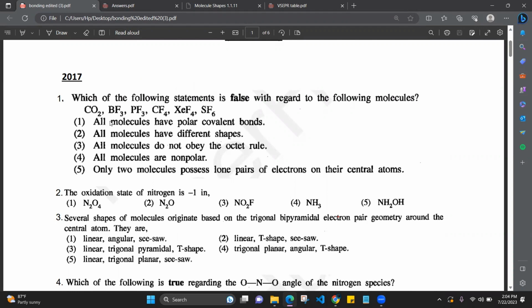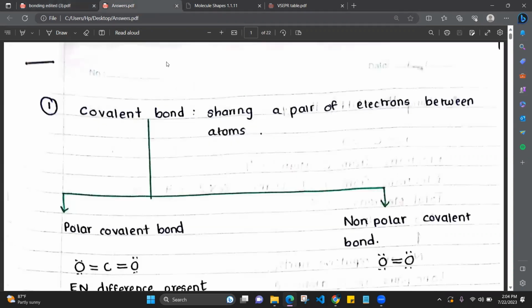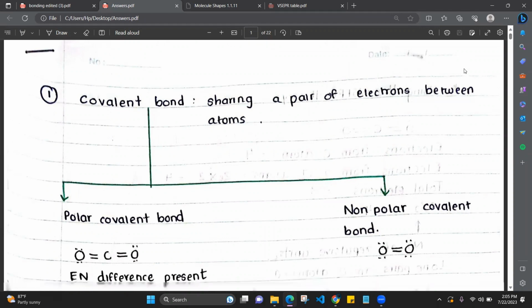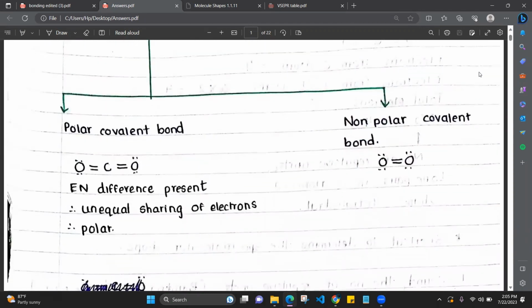So the first one is, all molecules have polar covalent bonds. Now, what are covalent bonds? I'm sure all of you know by now what covalent bonds are. A bond that is formed when a pair of electrons is shared between 2 atoms is called a covalent bond, right? There are 2 main types: one is the polar covalent bond and the other is the non-polar covalent bond.